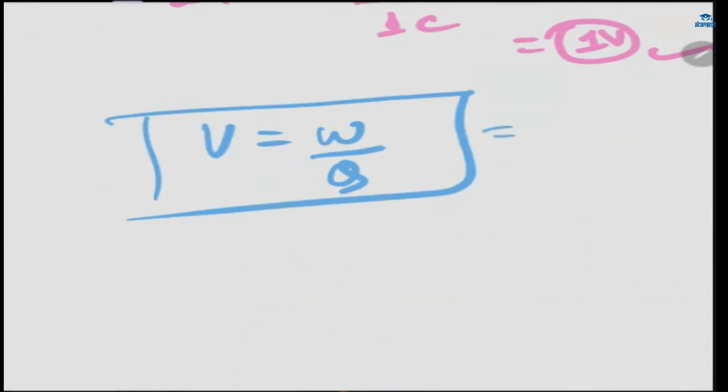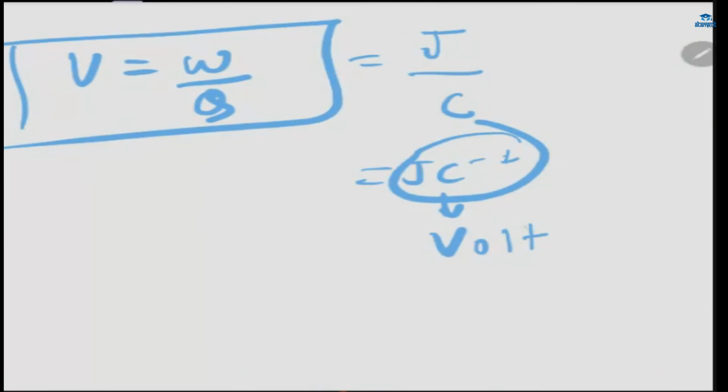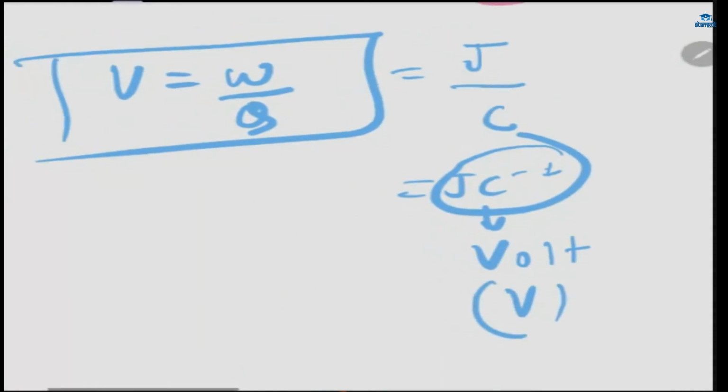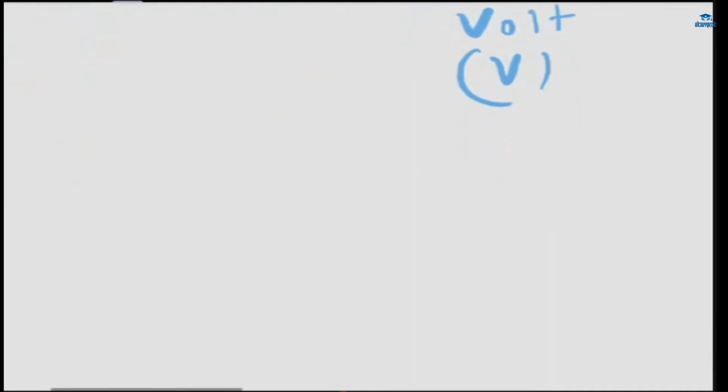W is having unit joule, and Q is having the unit coulomb. So it will be joule per coulomb. And joule per coulomb we also write as volt. Volt, we denote it as V. So don't get confused that electric potential is also denoted by V and volt is also denoted by V. It's okay, fine.